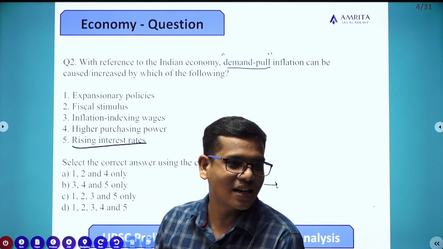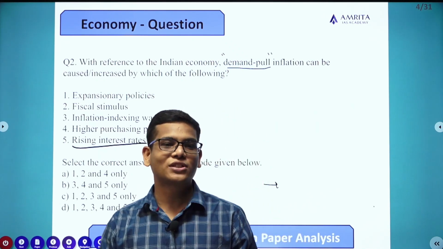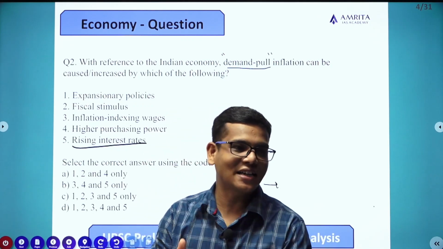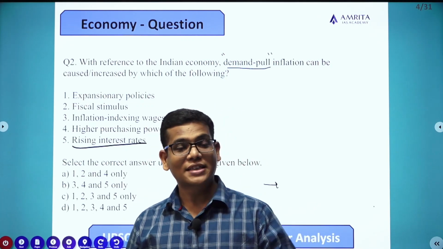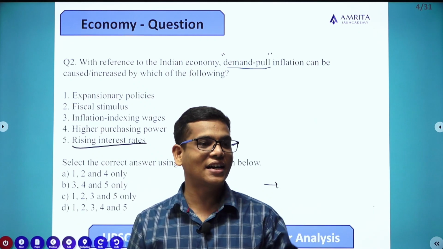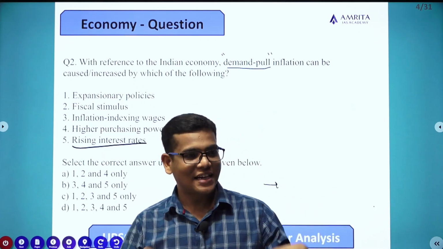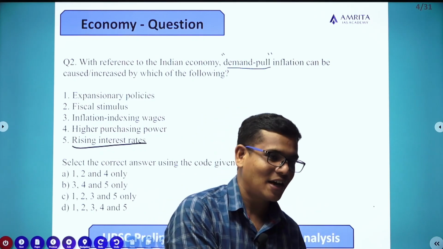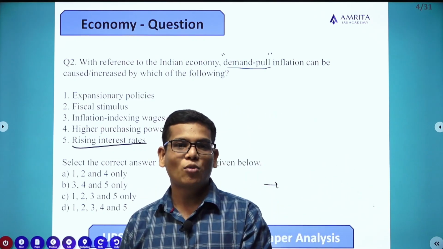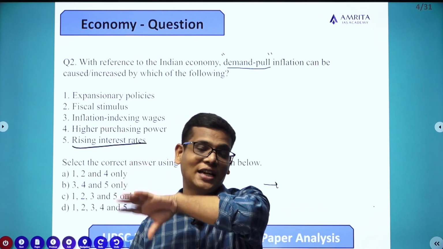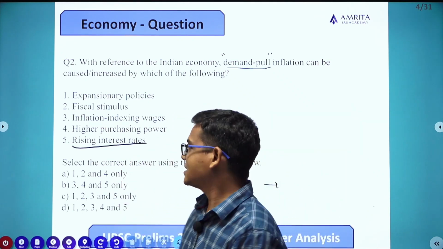When the interest rates are very high, people try to save more money in the banking system, and because of the high interest rate, they don't want to take more loans from the bank. That means the existing money in the economy will be taken by the bank, and moreover people are not interested in taking extra loans because of the interest rate.